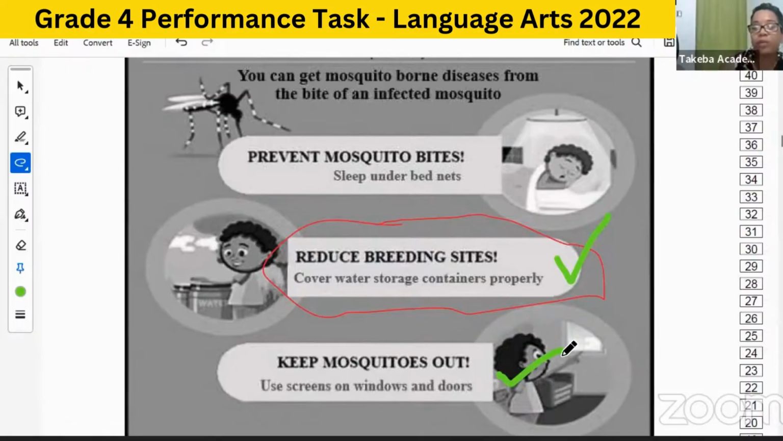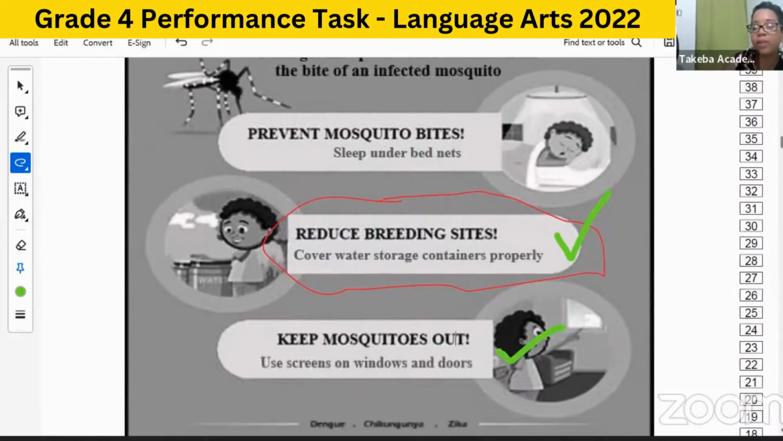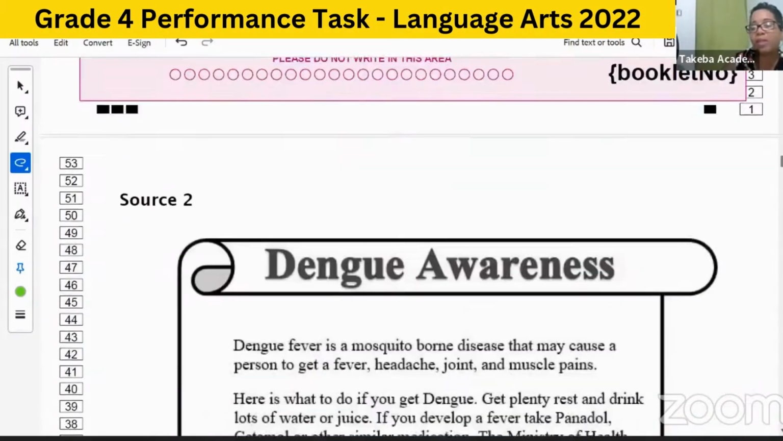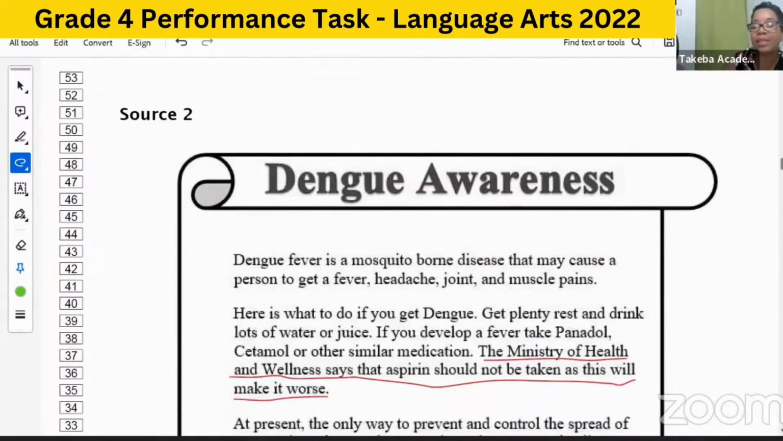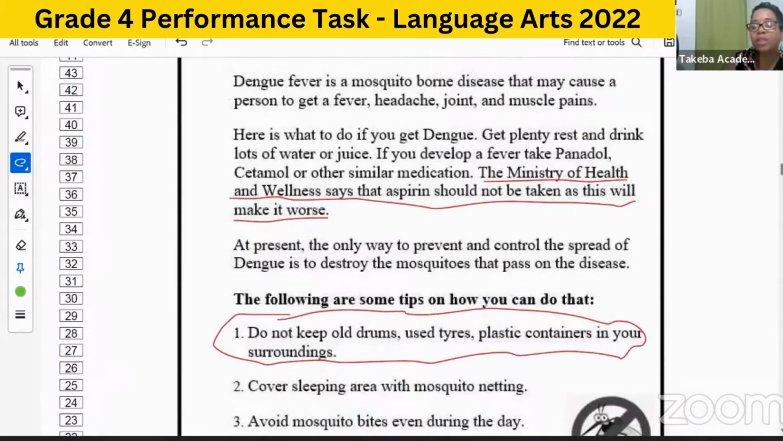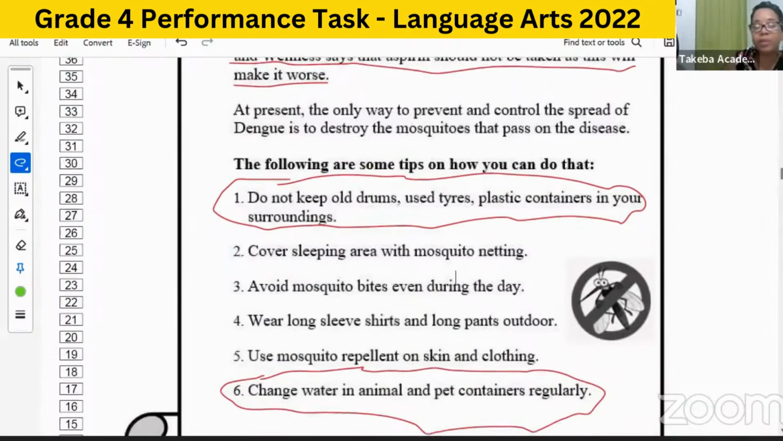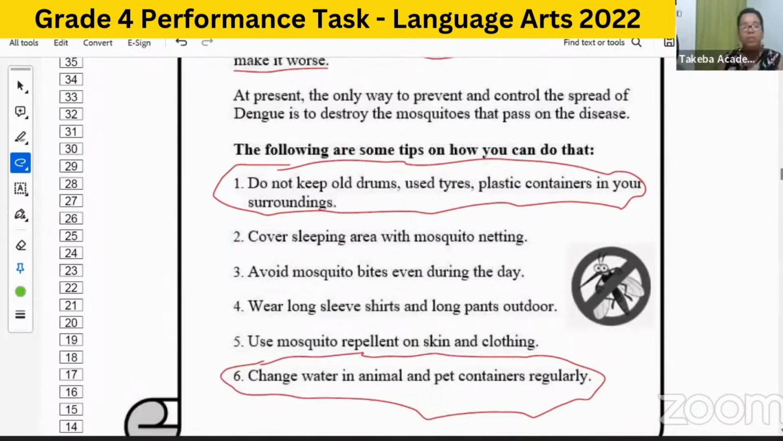This is another option because of course it would in the long run help as well to prevent mosquito bites or have the mosquitoes stay out. Okay, so that's something I just always like to do a little bit more analysis of the questions. But at your stage, if you said, okay, put screens on the windows and doors, that is perfectly fine. All right, we don't have to get too deep with it. All right, so then in source 2, it talks about do not keep old drums, old tires, and plastic containers in your surrounding. That is something we can talk about for school.